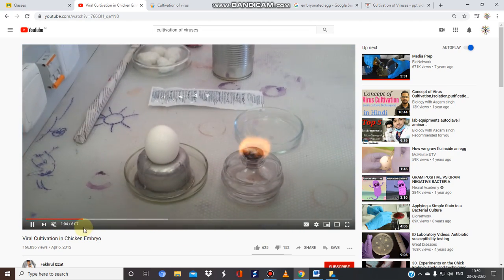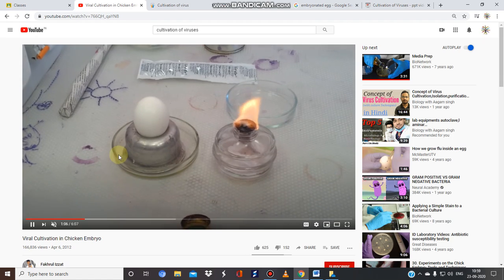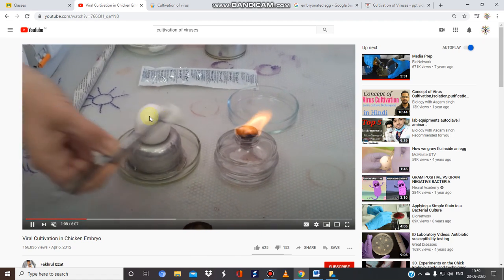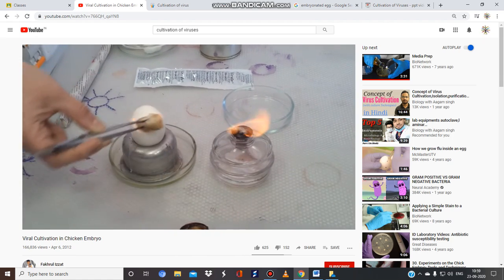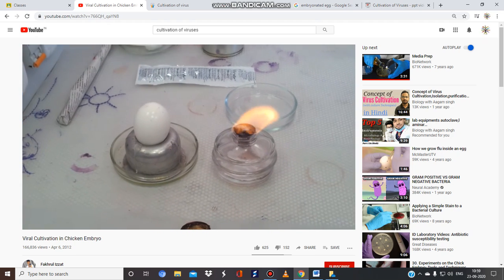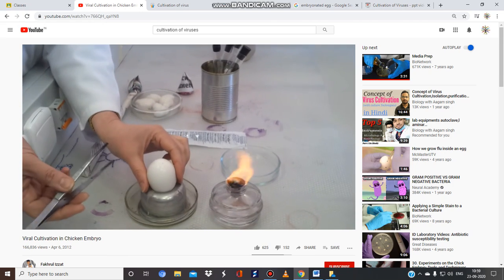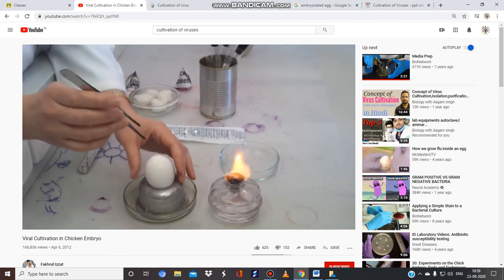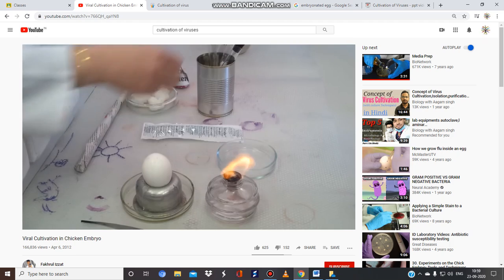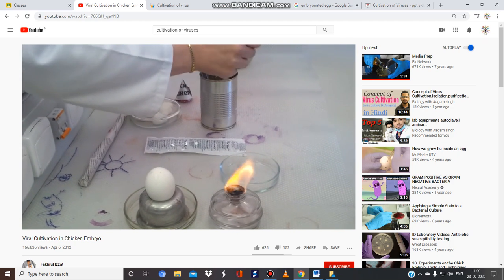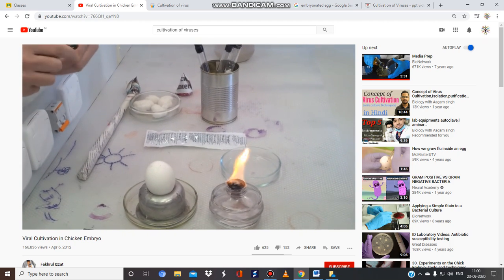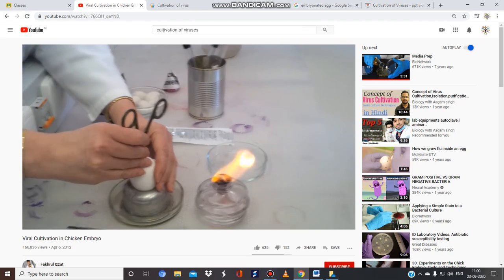So yes, we have to take an egg, and we will cut this egg in such a way that we take out the embryo part, and after that we have to follow some strict protocol, and inject our virus in different sites.